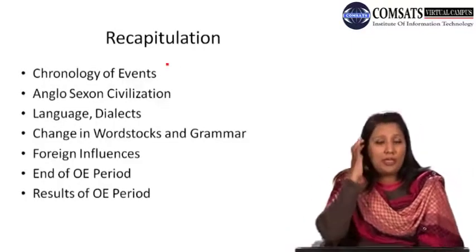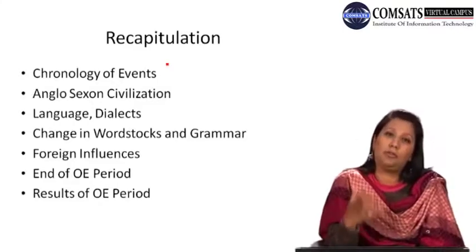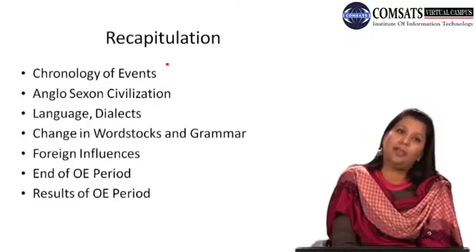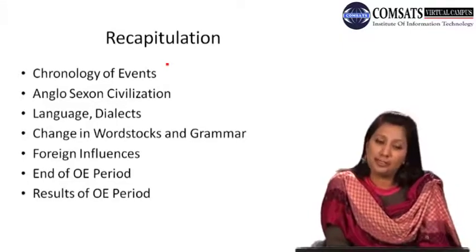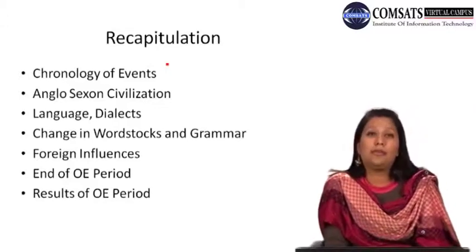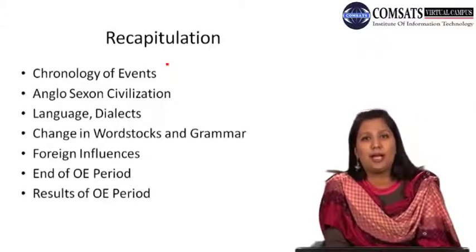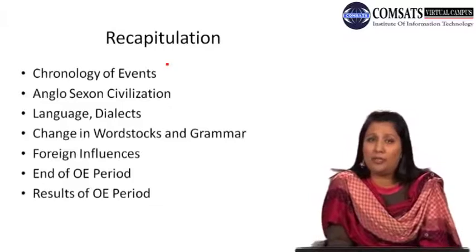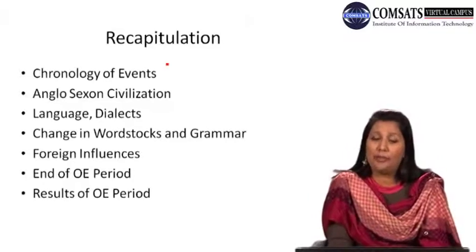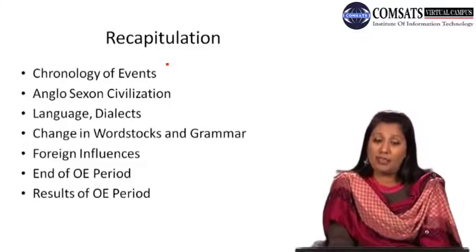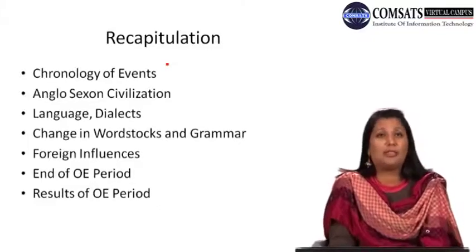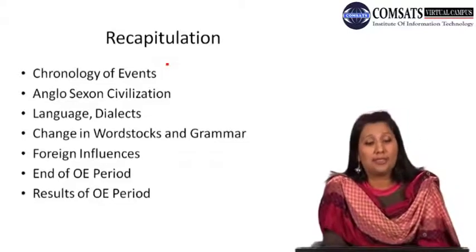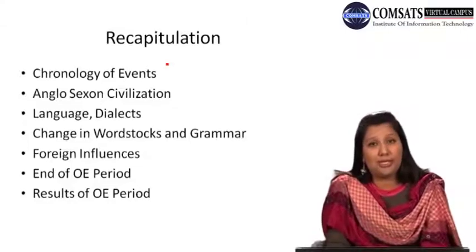Now, a quick recapitulation. We have already gone through the Old English period in great detail, and seen how we started and how we ended. We started by discussing the chronology of events. We saw how different years are divided for specific tasks, and how different things were carried out in different periods. Then we looked at Anglo-Saxon civilizations, what kind of civilizations they were, who invaded whom, and the influences they made. Then we looked at the language and the dialects.